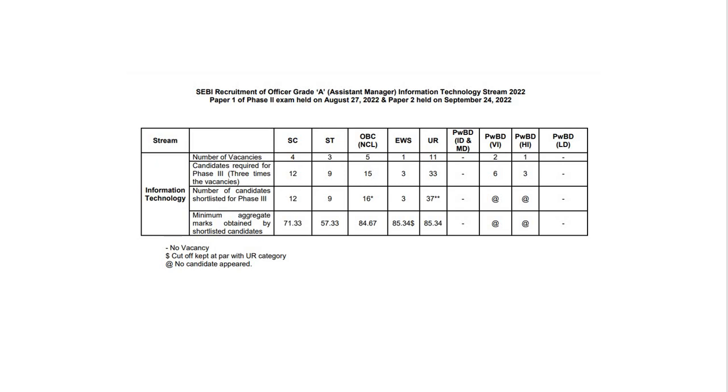So you cannot assume that if the ratio is 1:3 you are sure of selection, until you have marks in your hand, and the marks are going to be released after the recruitment drive is over. You have to treat every round as an elimination round, and you cannot take any round for granted. So these are the marks and the ratios we have to keep in mind in order to know more about the recruitment process.